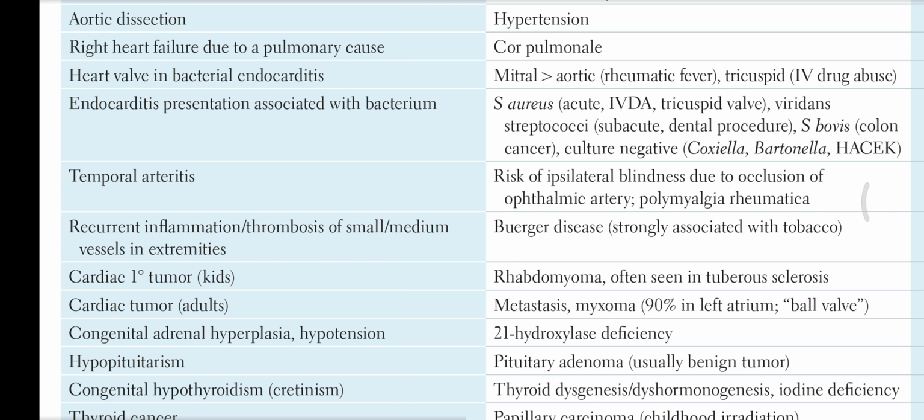Recurrent inflammation or thrombosis of small or medium vessels in extremities is due to Buerger syndrome, B-U-E-R-G-E-R.